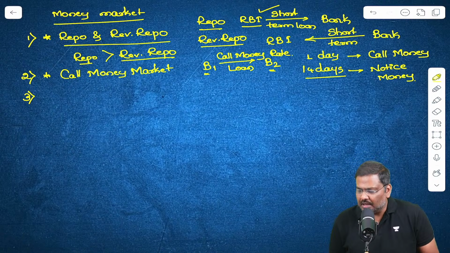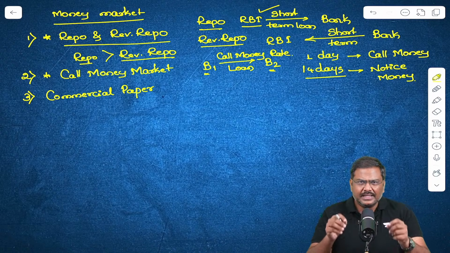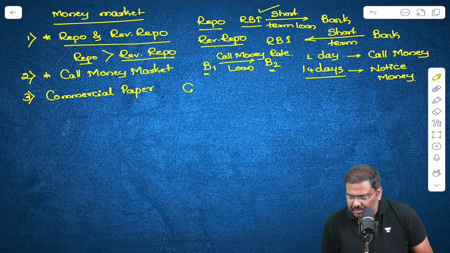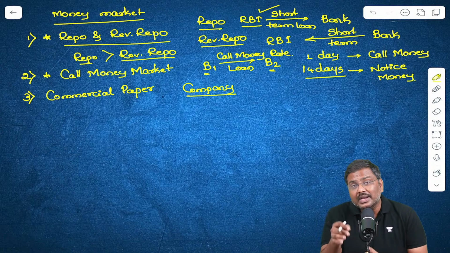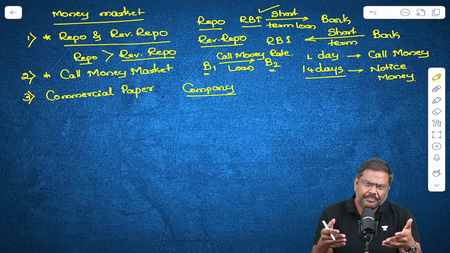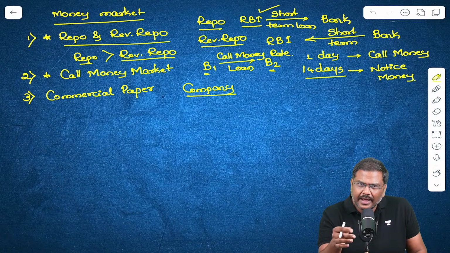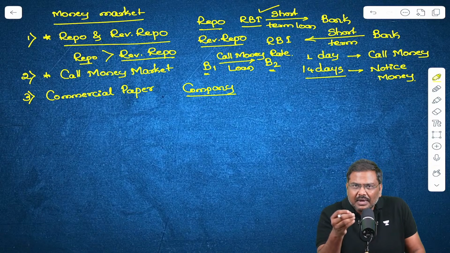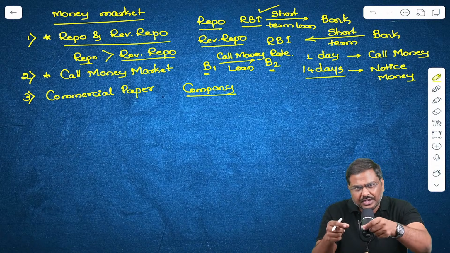Commercial papers. What is the basic idea of a commercial paper? Let's say there is an entity or there is a company. Now this particular company has a shortage of working capital. And by nature, please remember this, a lot of companies in India as well as in the global market generally function on a shortage of working capital. That is the money that is available for them to take care of the day-to-day operations. There is always a shortage.